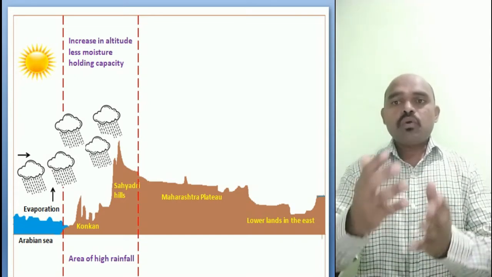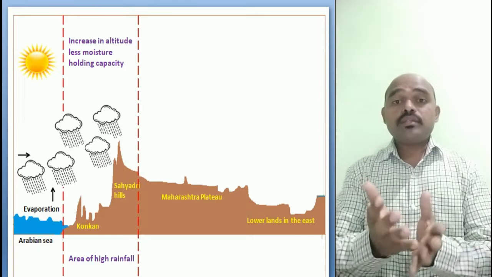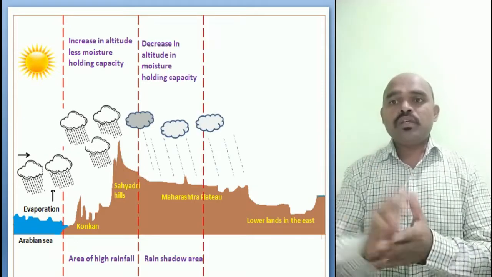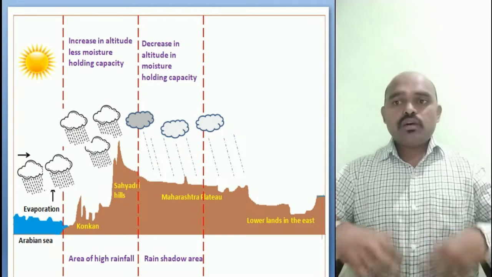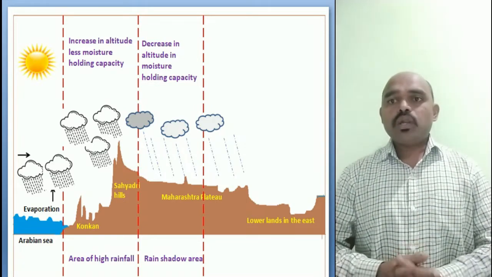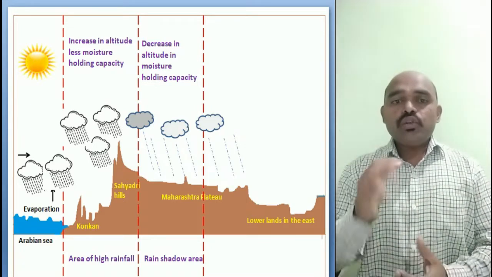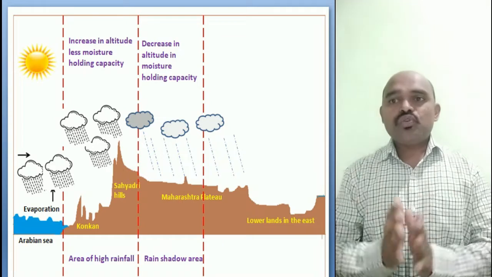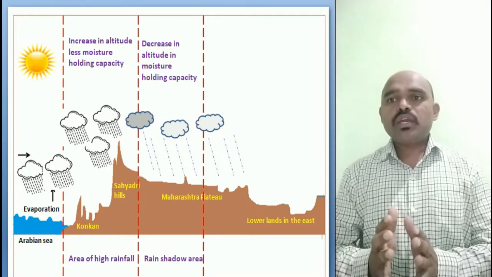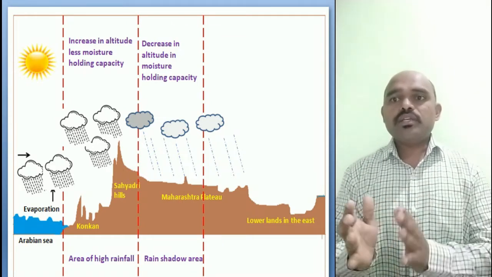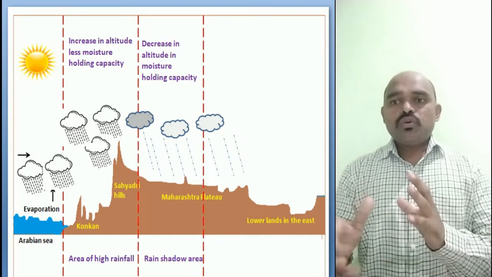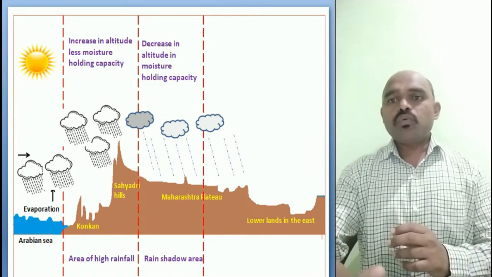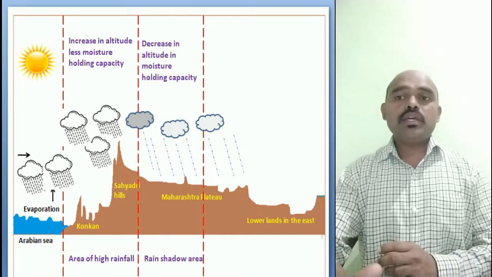Now see, as the clouds rise up and move further, they come over the Maharashtra plateau. As they come over the Maharashtra plateau, what happens? The altitude decreases, and the moisture holding capacity also decreases over here. Why has the moisture holding capacity decreased over here?